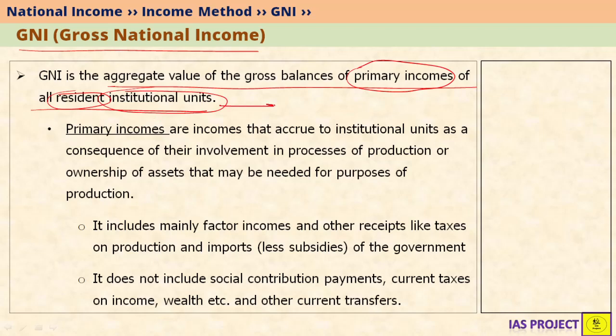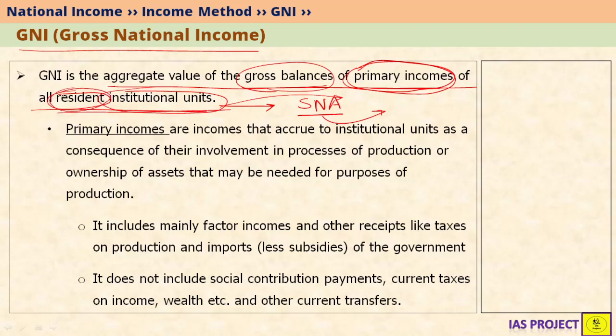We have already talked about institutional units in our SNA video. If you have not seen that video, please go and watch that video first. The link for this video is given in the description. Institutional units are those units which perform certain economic function. That is, they produce or they consume. Whatever they are doing, they earn primary incomes. So GNI is nothing but the aggregate value of gross balances. Again, gross balances is also a keyword. Gross balances of primary incomes earned by resident institutional units.